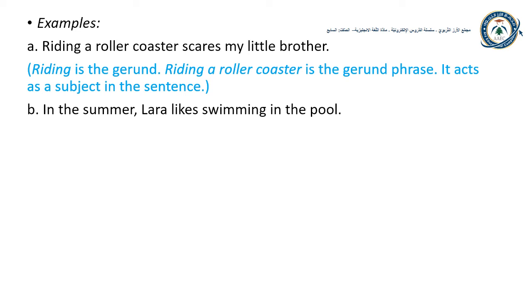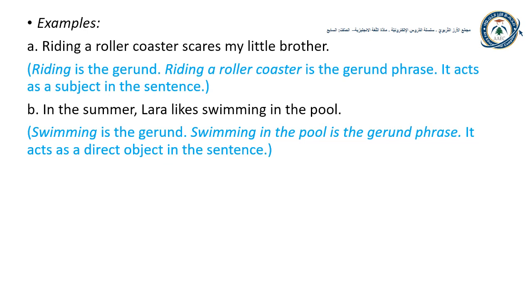Is it a subject, a direct object, or a subject complement noun? Swimming in the pool is a gerund phrase used as a direct object. What does Lara like? She likes swimming in the pool.